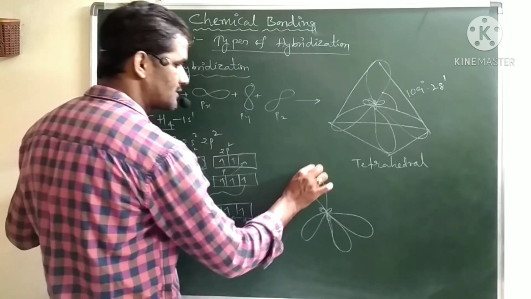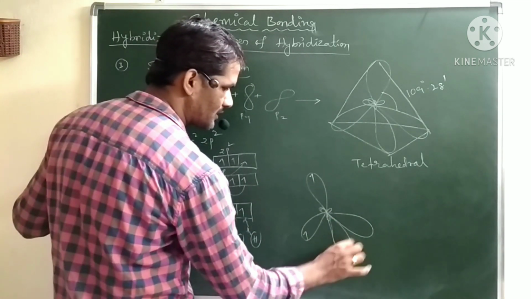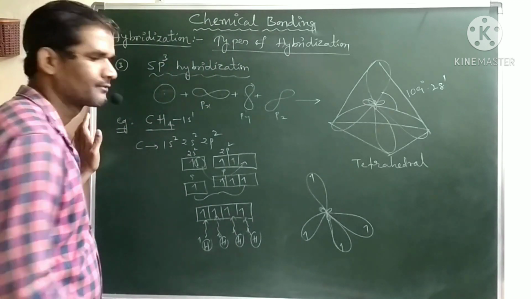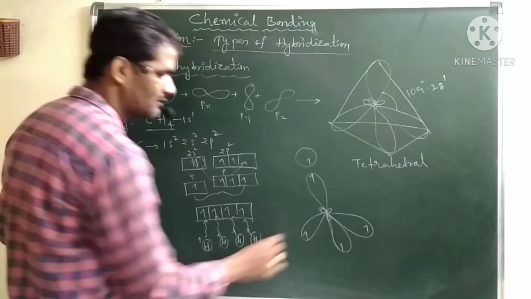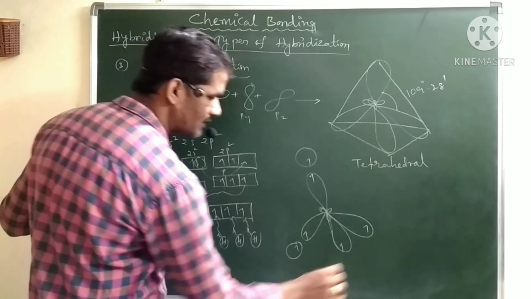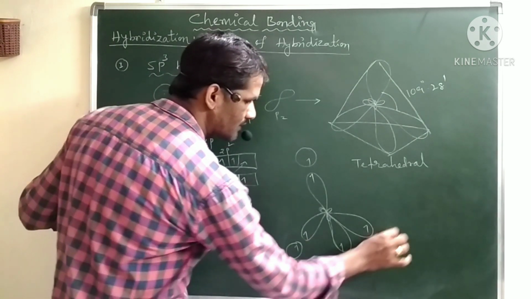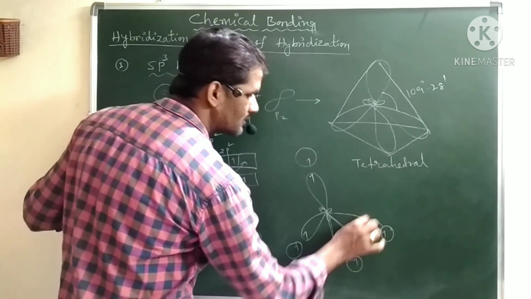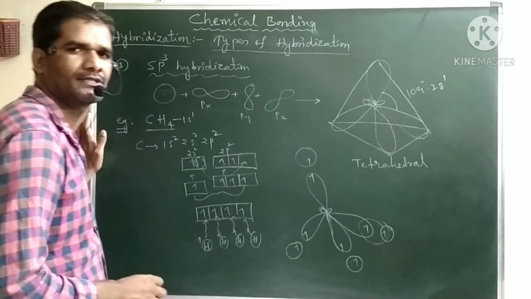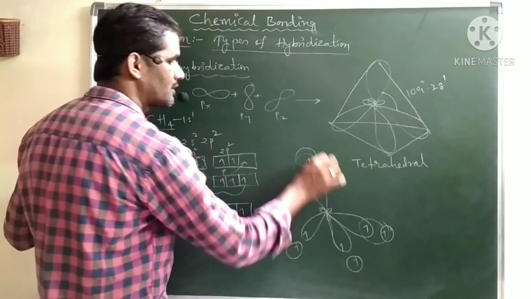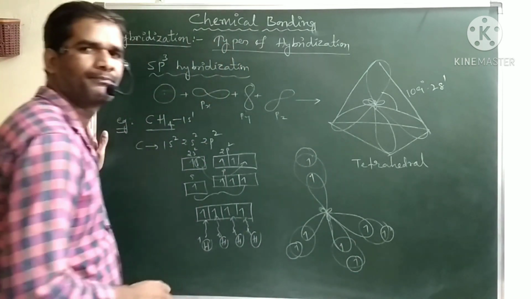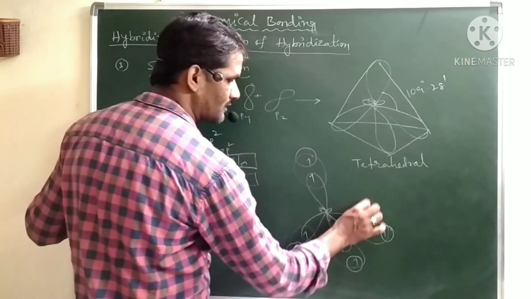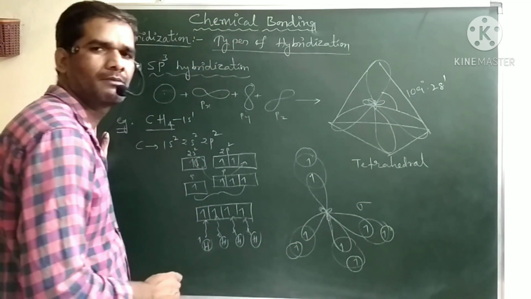Now each hybrid orbital has one electron, and each hydrogen s orbital also carries 1 electron. Now this sp3 hybrid orbital and the s orbital will overlap, and this will overlap, and this will overlap, and this will overlap. Again you will get a sigma bond. What kind of sigma bond is this?